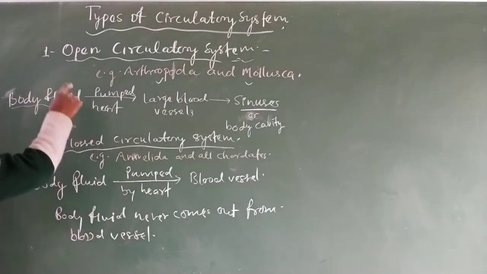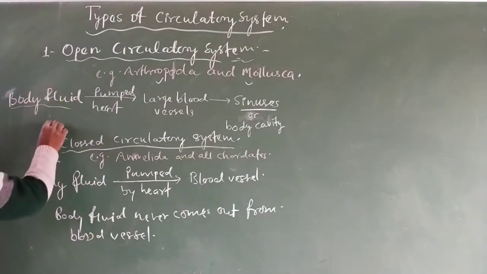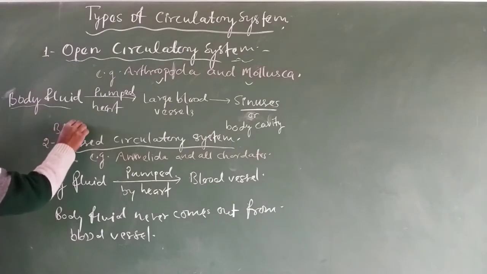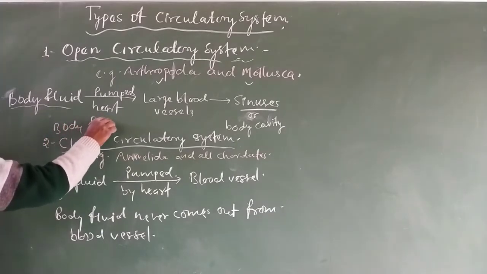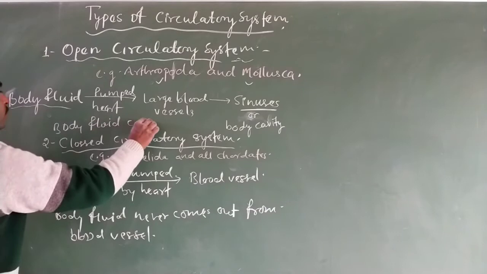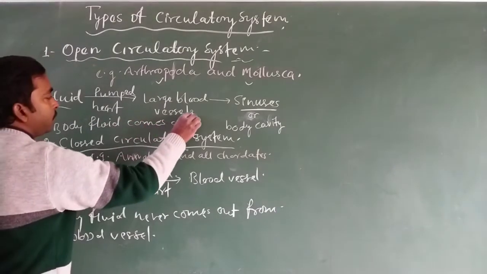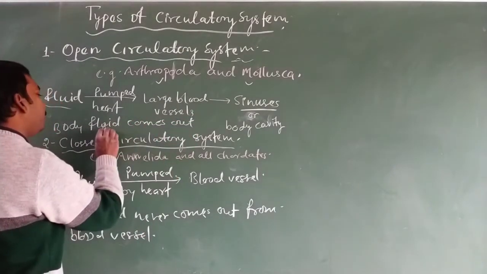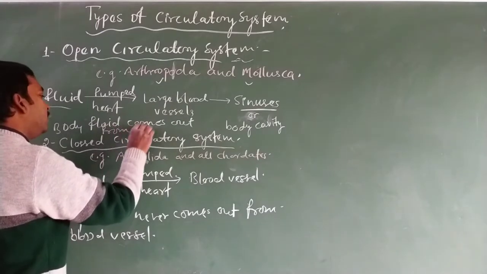So in the open circulatory system, the body fluid comes out from the blood vessels,